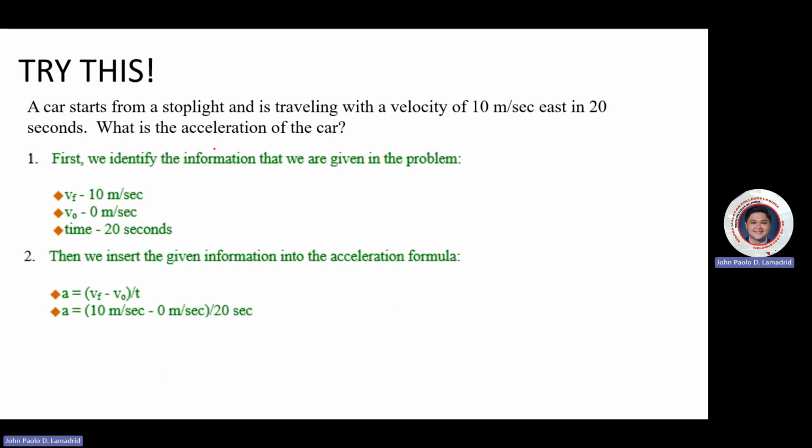So we insert the given information in the acceleration formula: final velocity subtracted by initial velocity, divided by time. So 10 meters per second minus 0, then you'll get 10. So 10 divided by 20, and you will get 0.5 meters per second squared.